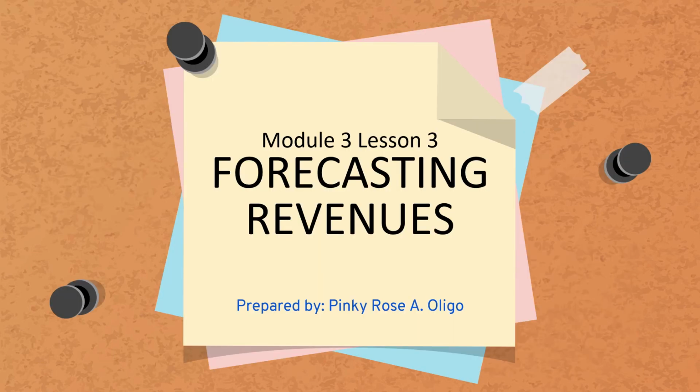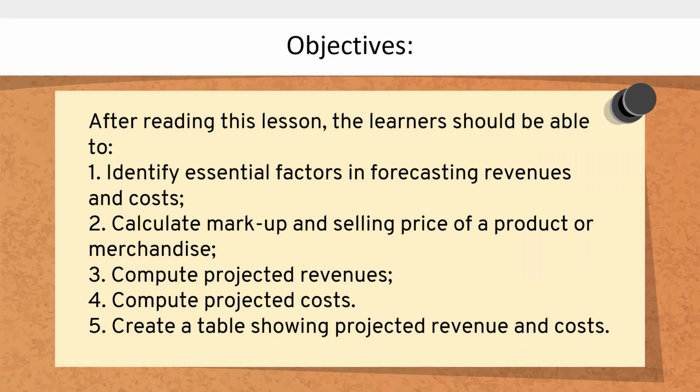Today, I'll be discussing forecasting revenues. Let's know our objectives. After reading this lesson, the learner should be able to: first, identify essential factors in forecasting revenues and cost; second, calculate markup and selling price of a product or merchandise; third, compute projected revenues; fourth, compute projected costs; and lastly, create a table showing projected revenue and cost.